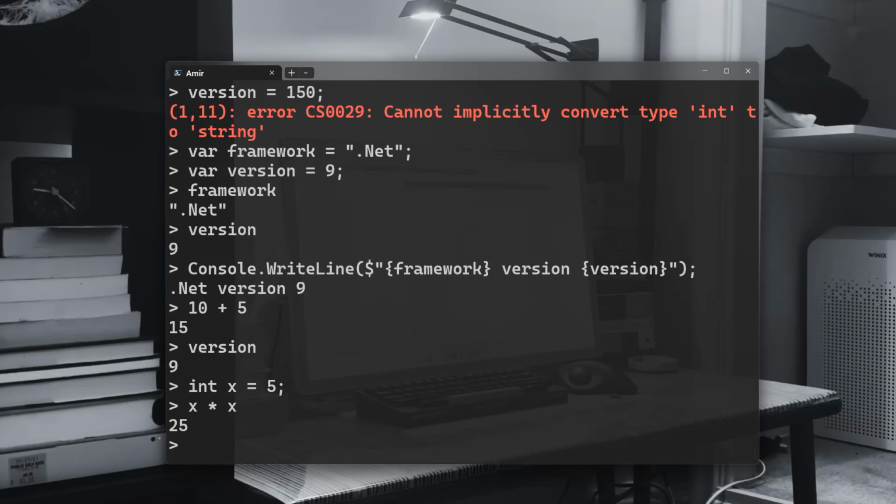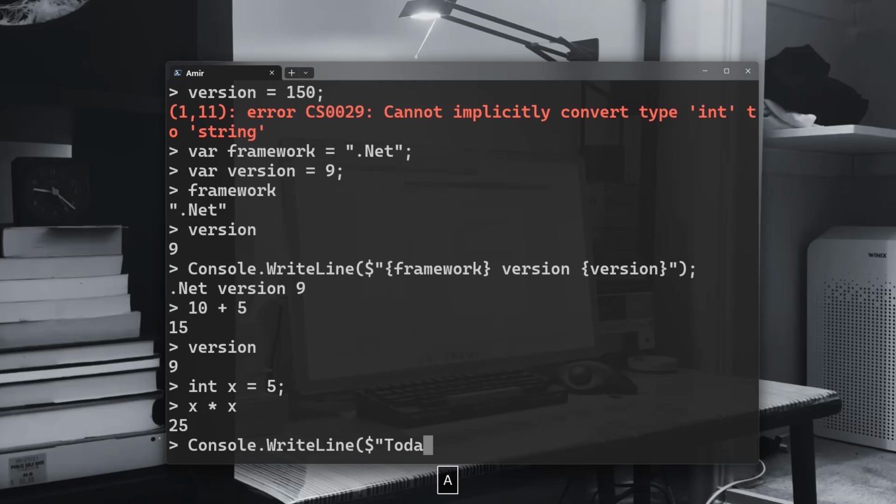Also, let me show you date formatting. So I want to write to the console today is what day, Monday, Tuesday, whatever, the month, the day, and the year. So how to do that? Console.writeLine, and we're going to use the $ sign again.